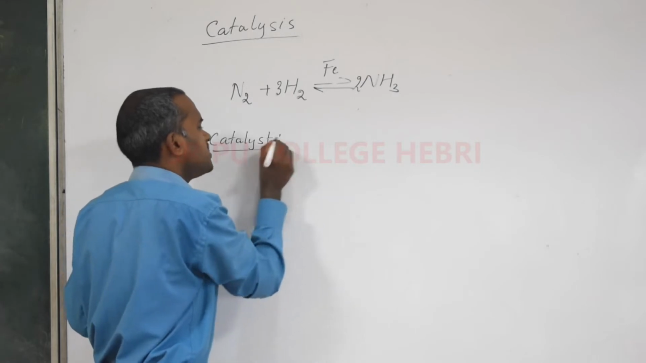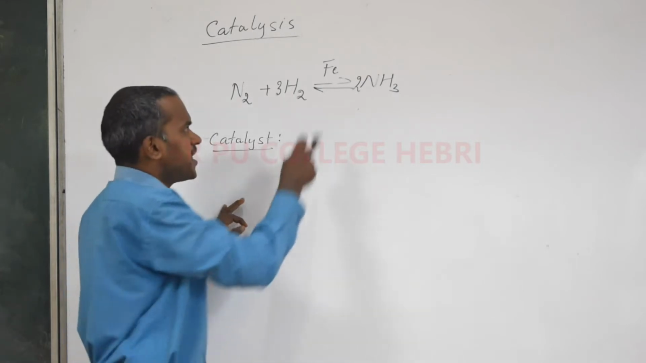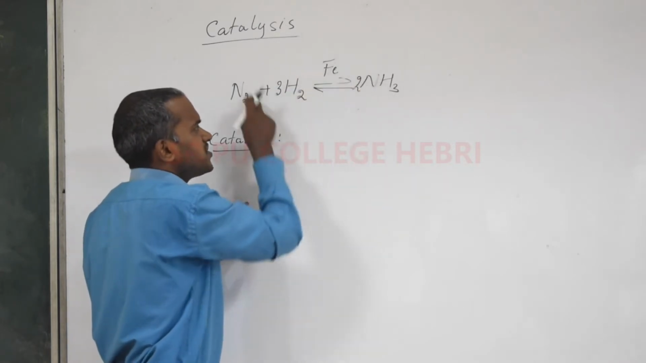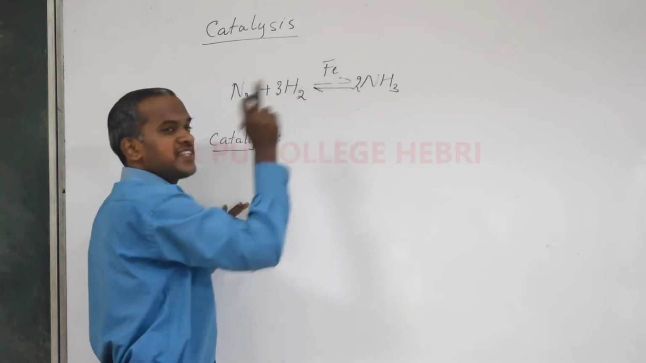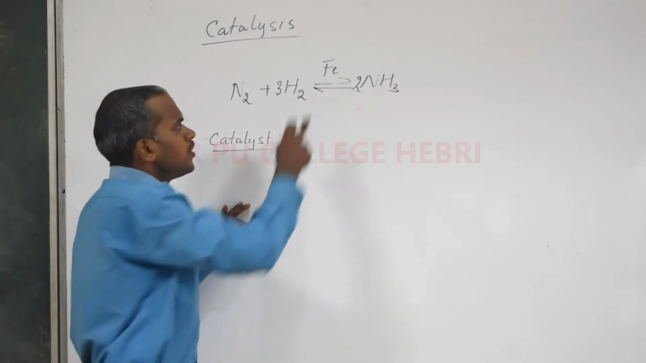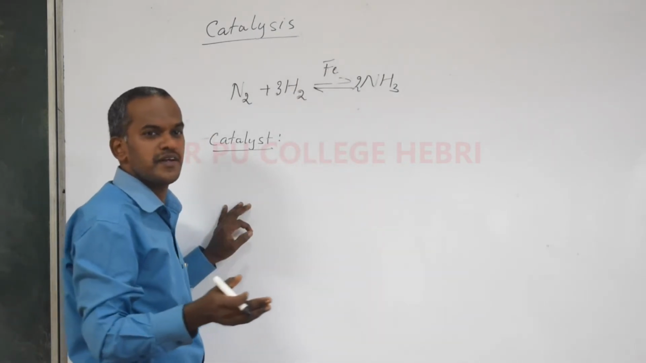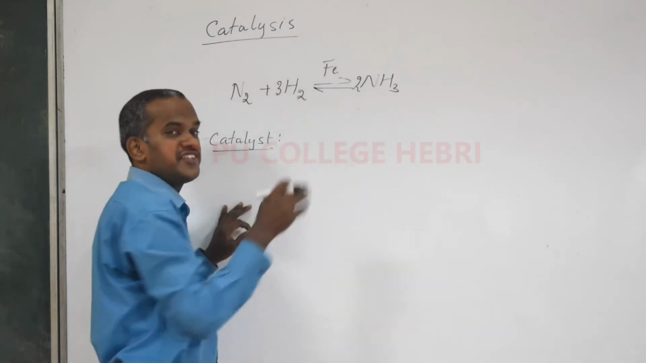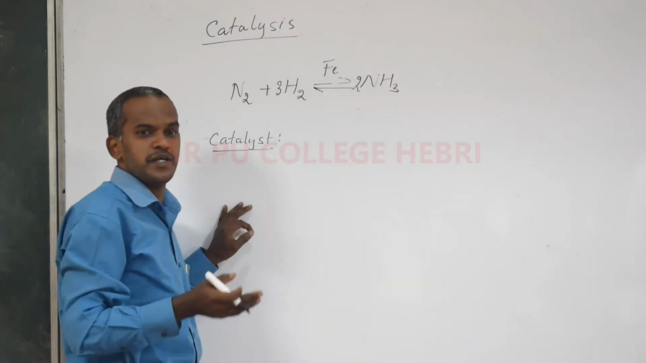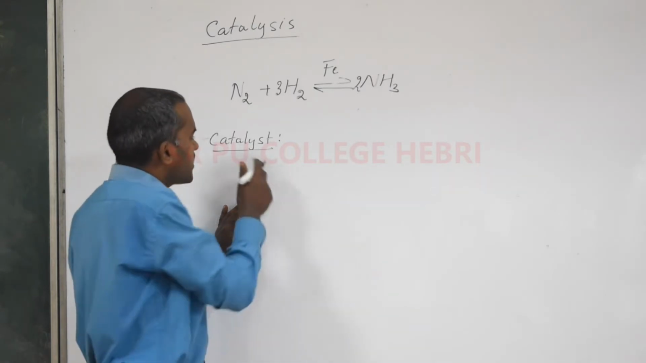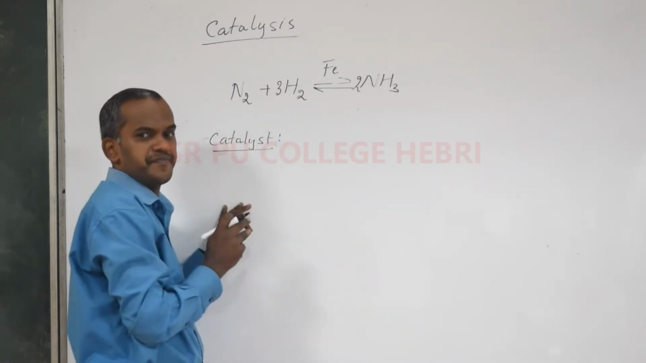Before we understand what is catalysis, you should understand what is catalyst. In Haber's process for the synthesis of ammonia, iron acts as a catalyst. So the role of iron is to make the reaction faster. I can say this is acting as a positive catalyst. Before we understand what is positive catalyst and what is negative catalyst, try to understand what is catalyst.